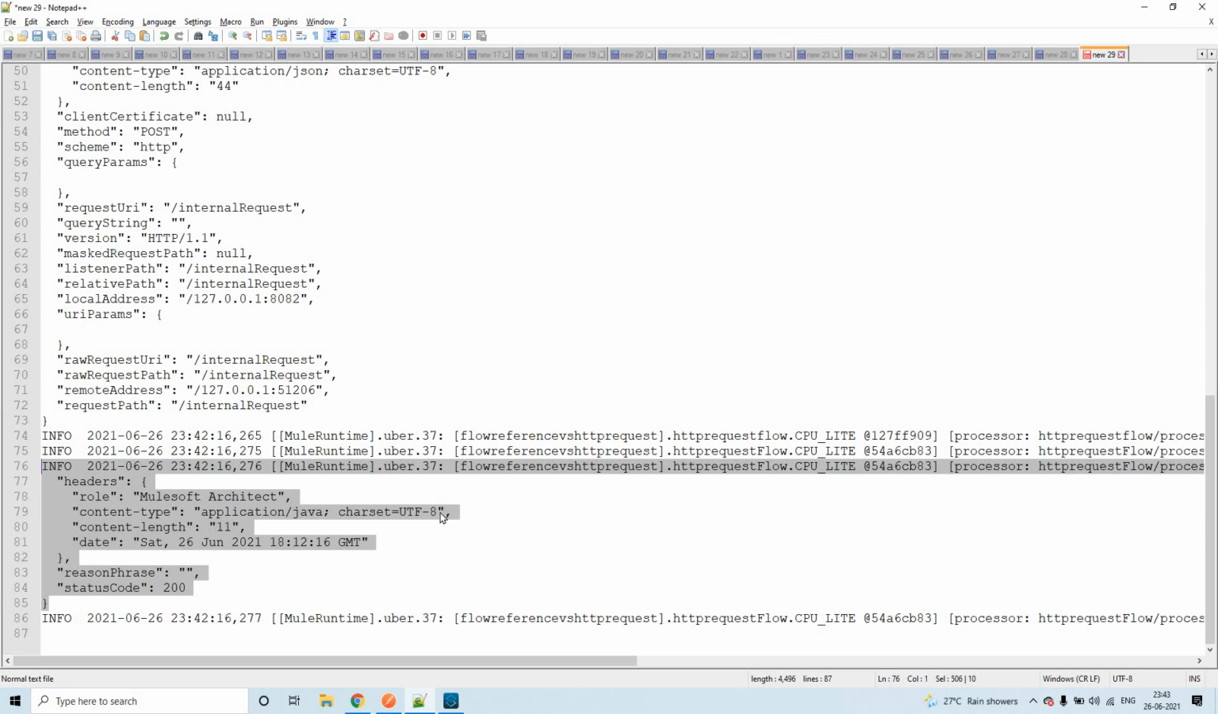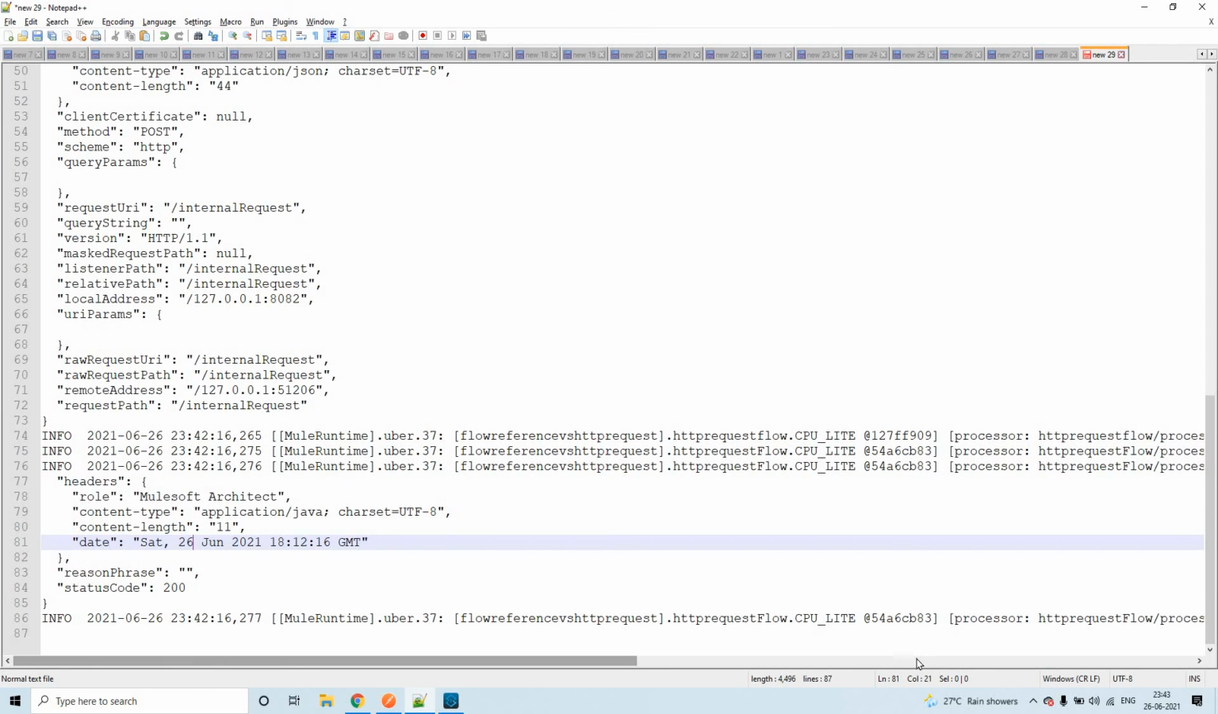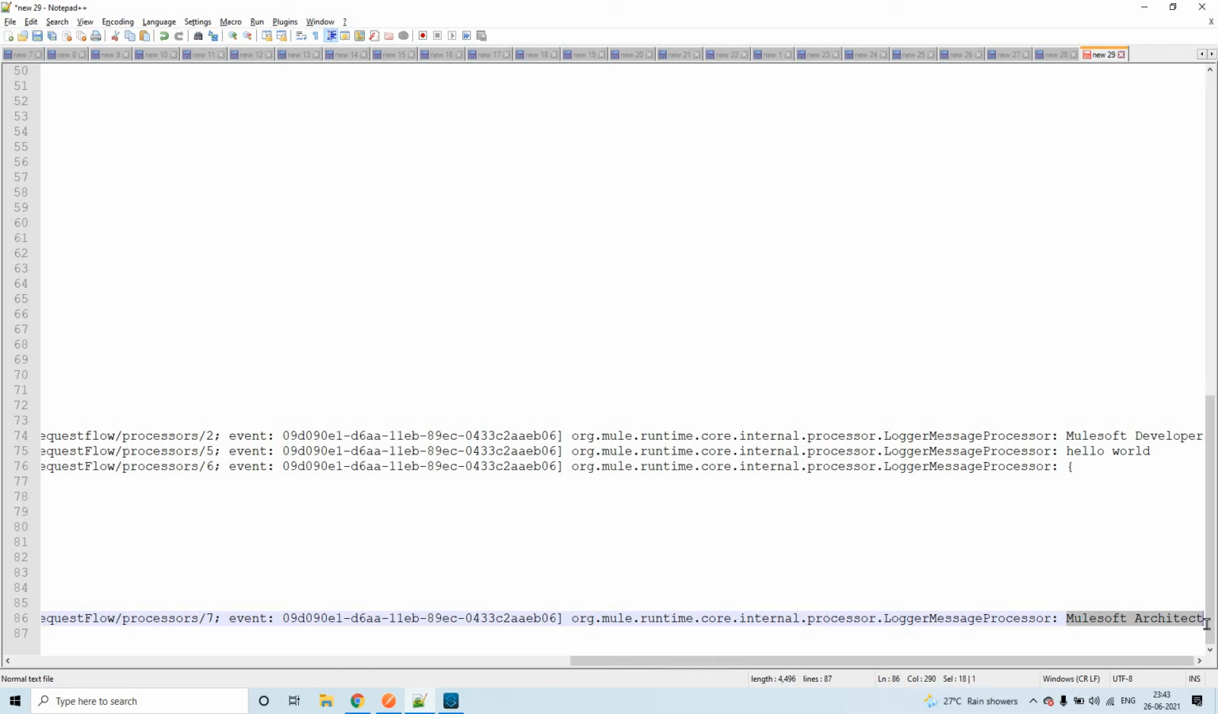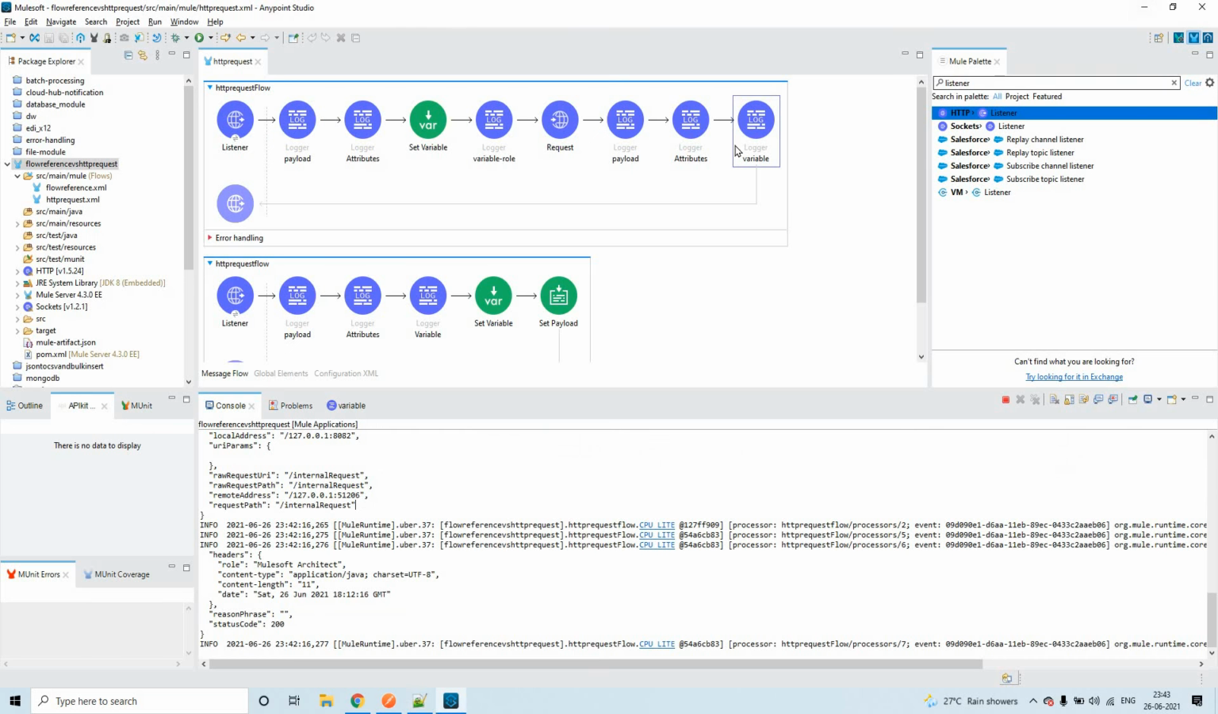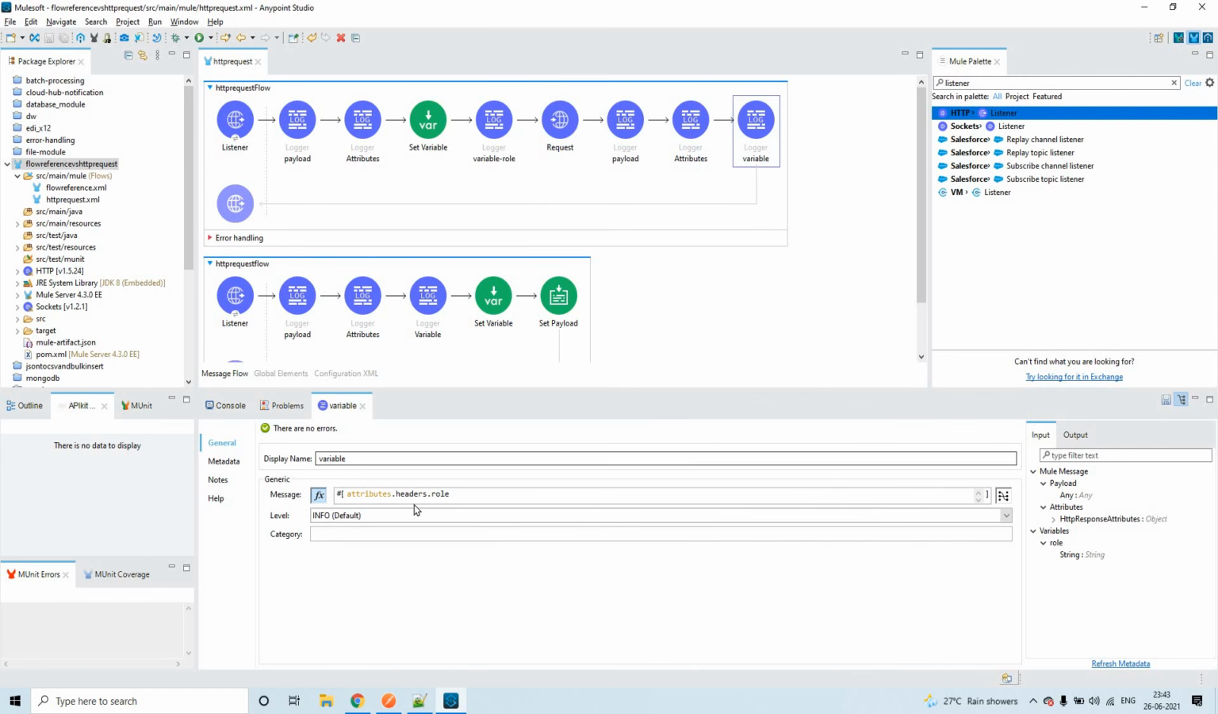And now at last we'll be able to see it as MuleSoft architect, because this time we are not logging the value of the variable directly, but we are logging the variable's value from headers. So headers are part of attributes, so that is the reason you could see the hierarchy as attributes.headers. then the newly added header, that is role. For that we have assigned the updated variable value.